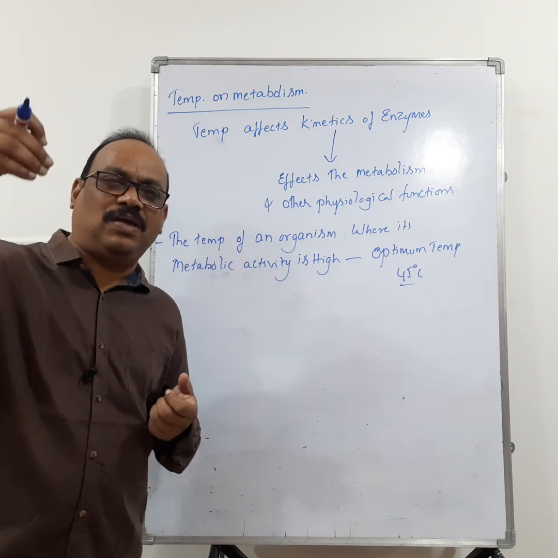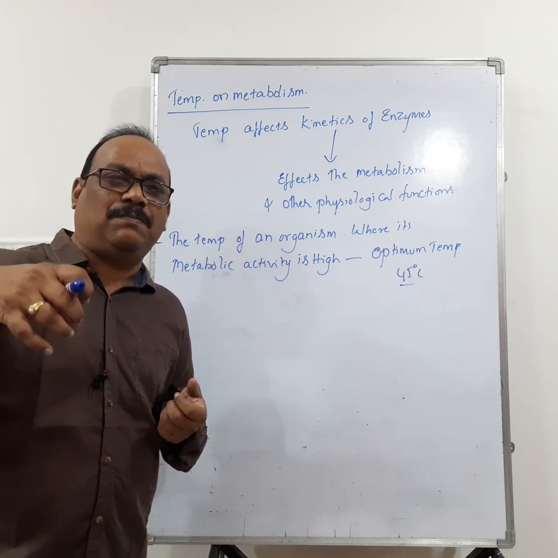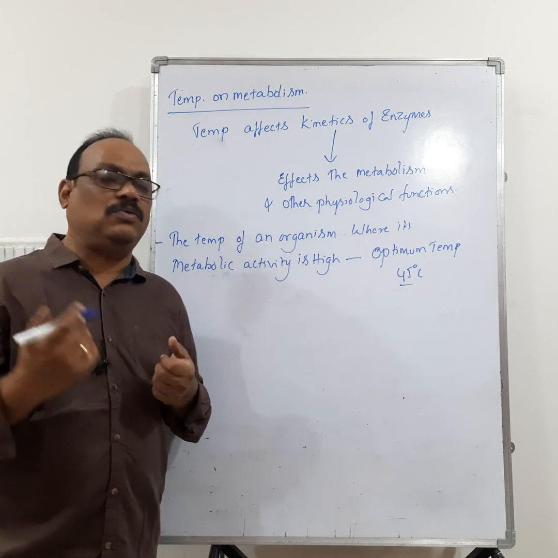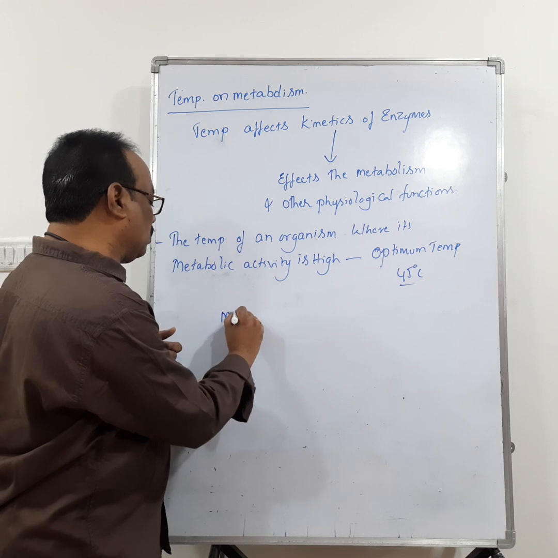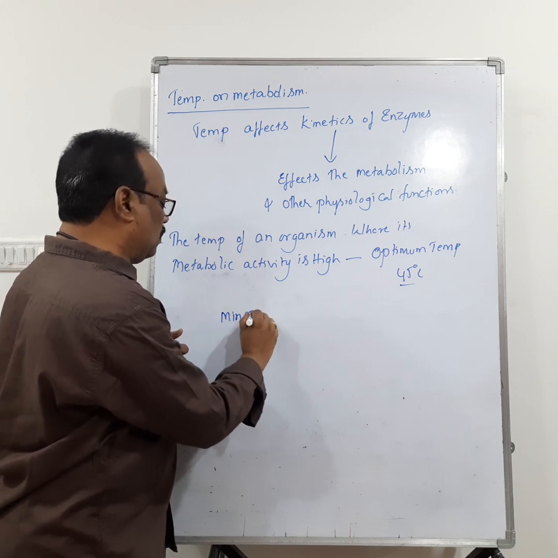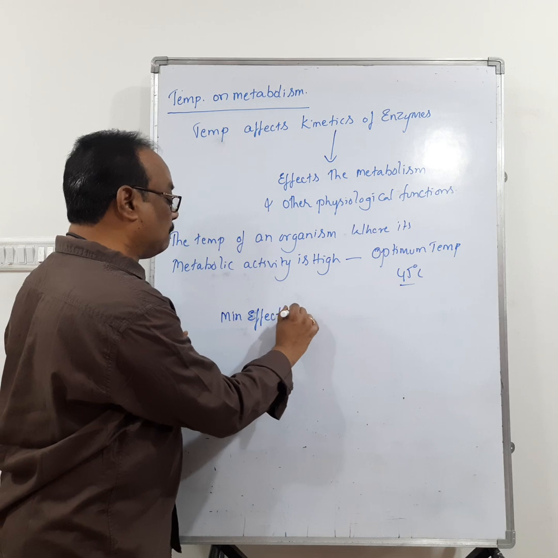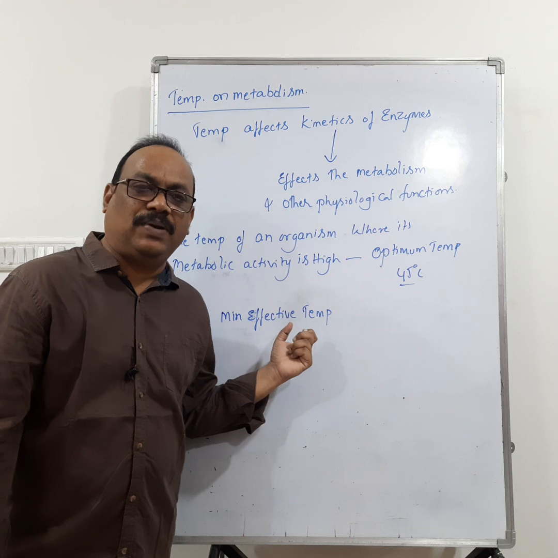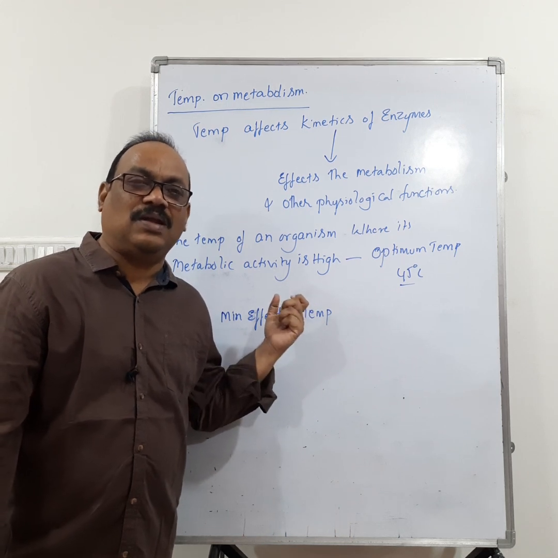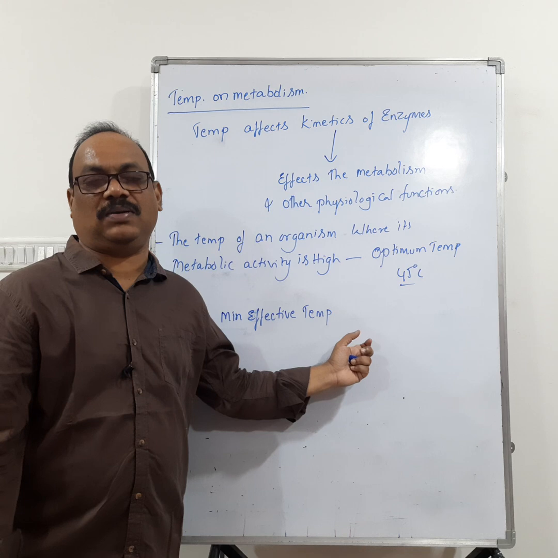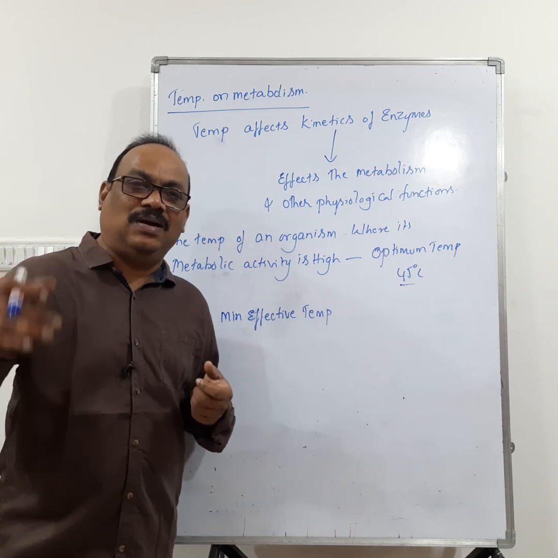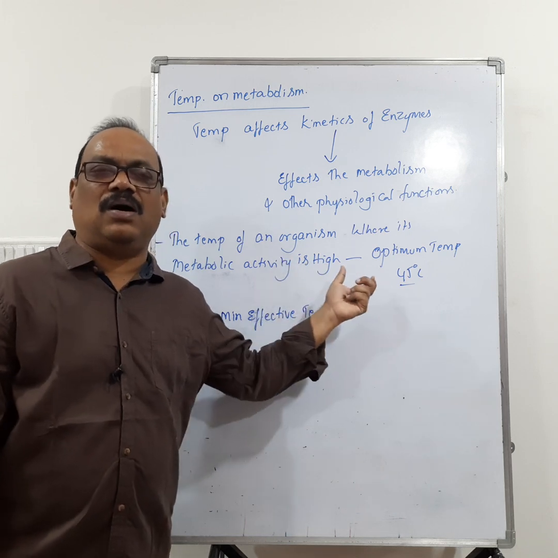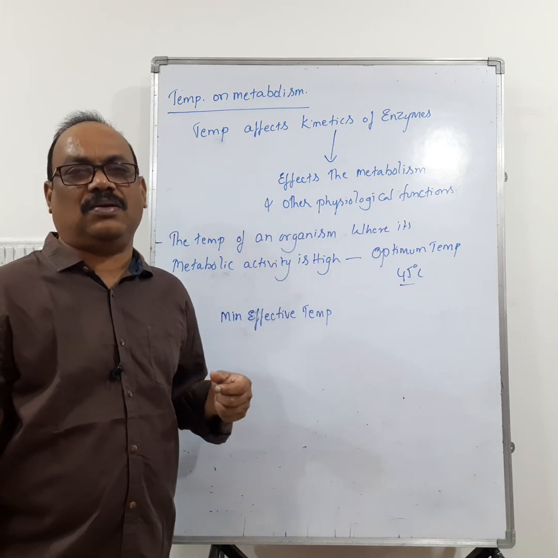Then there is the temperature that is very low. The minimum temperature at which an organism can survive is called the minimum effective temperature. So what is the definition of minimum effective temperature? The lowest temperature at which an organism can survive is called the minimum effective temperature. If the temperature decreases below the minimum effective temperature, then the organism undergoes chill coma, right?